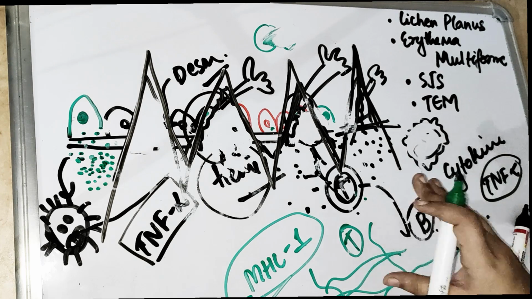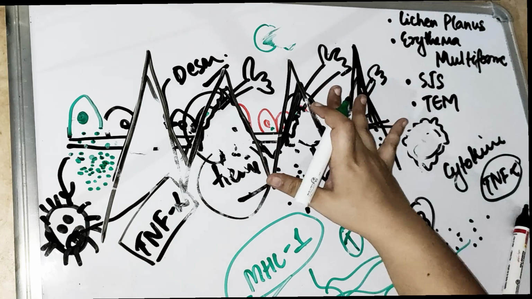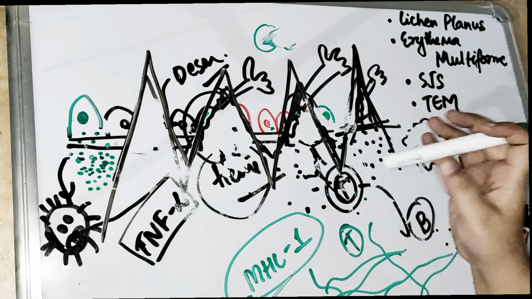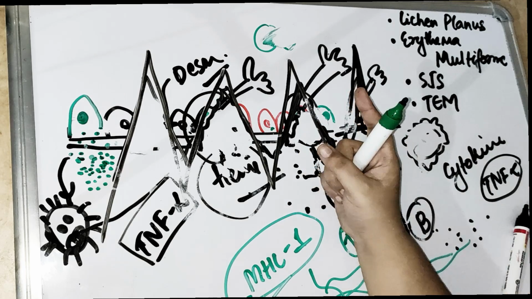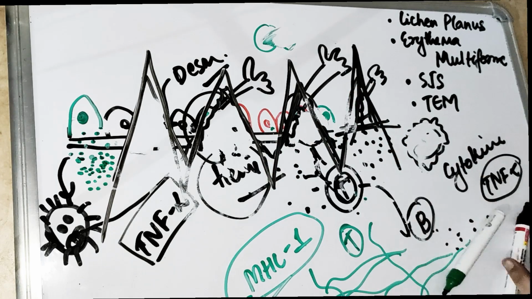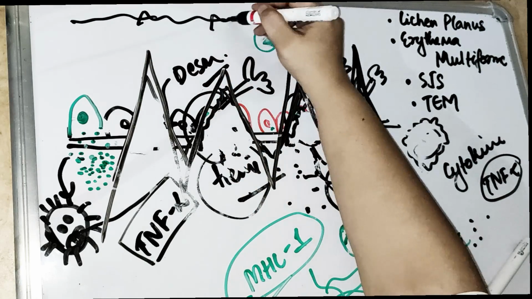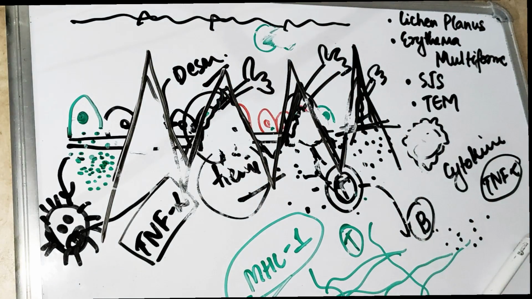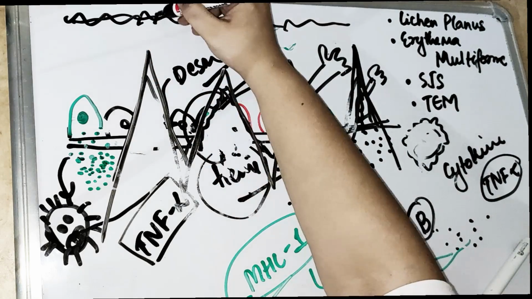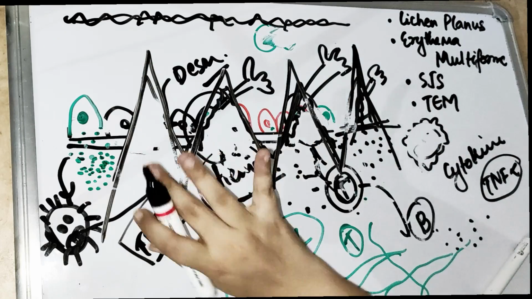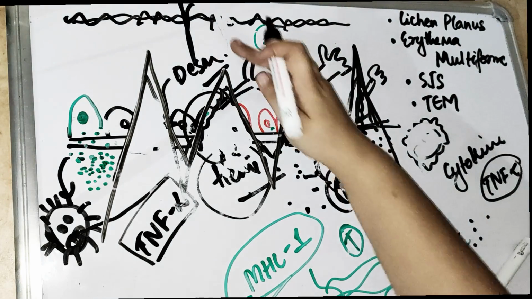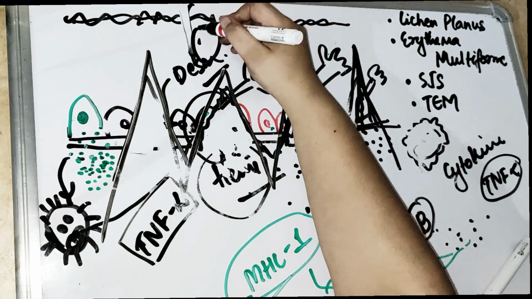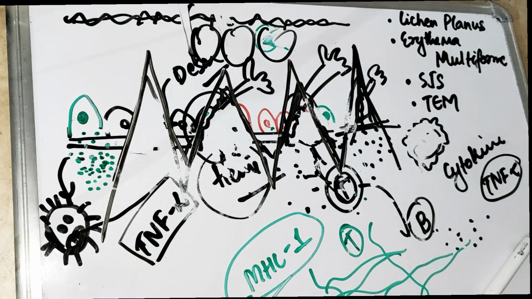When these T cells reach the granulosum layer, there are keratinocytes, and we have studied in the gingiva also that this granulosum layer is prepared for the fight, because the upper layer is the corneum. The corneum layer is without the nucleus, so you can remember these as dead vampires. They are just lying down here, they are not eating anything. So what if there is any breakage from the upper layer? If any cut is there, then the next layer we have is the granulosum layer. So the granulosum layer is always prepared for the fight.